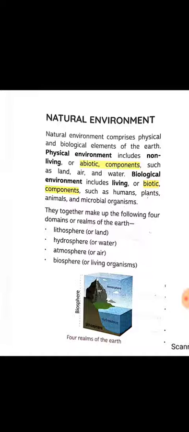So, the natural environment is also of two kinds. First is the physical environment, which includes non-living things, that is, those that do not have life. Another is the biological environment, which includes the living things: humans, plants, and all the living things. Together, the biological and physical make up the four realms of the earth: the lithosphere, known as land; hydrosphere, known as water; atmosphere, known as air; and biosphere, known as living organisms.